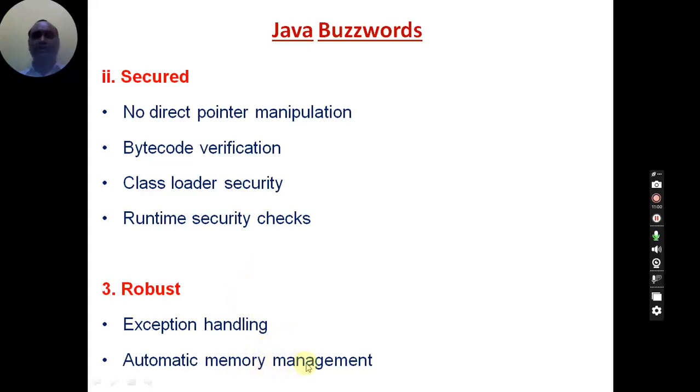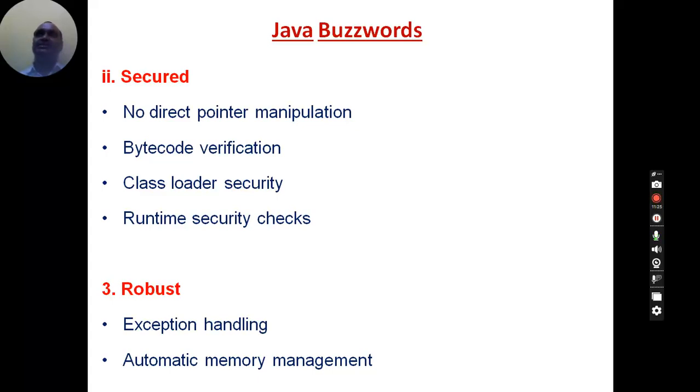And automatic memory management. This is possible with the help of the garbage collector. Already we discussed it. So what is it doing? At runtime, because of the garbage collector, Java is able to manage the memory efficiently, so that any variable or any method, if it requires memory, the memory is allocated.